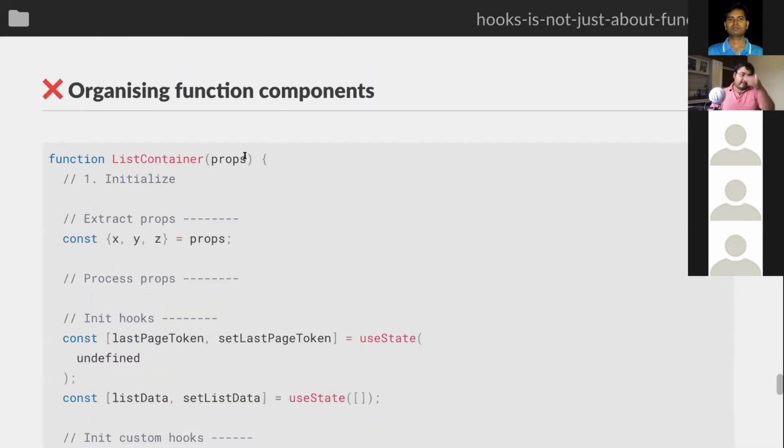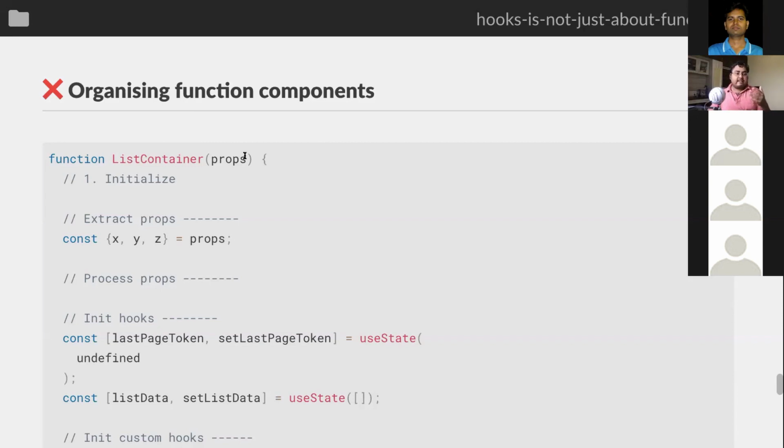And the last thing is that, even though a lot of things are good about function components and hooks, one of the problems I have faced from time to time is organizing the parts within a function component. I understand that we are supposed to refactor our function into small hooks so that we can reuse it and make the function smaller.